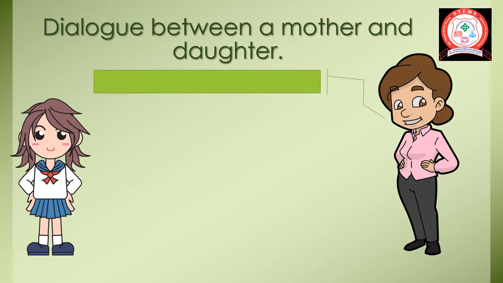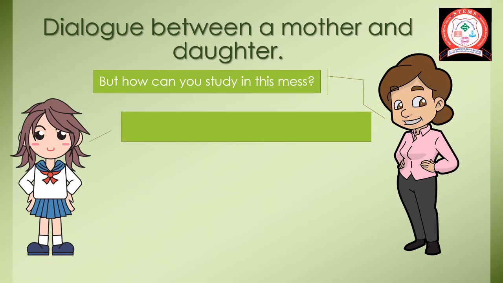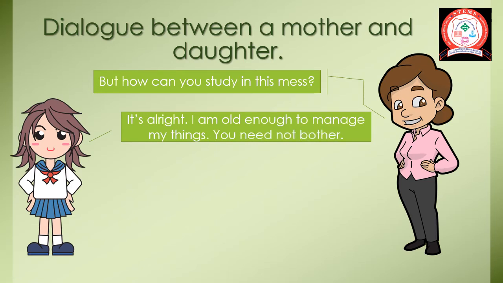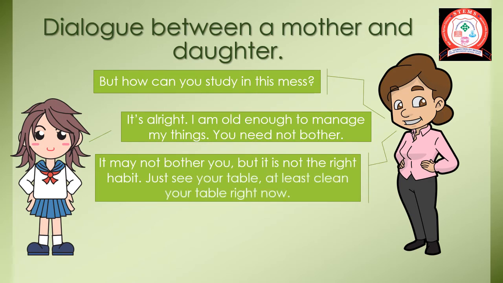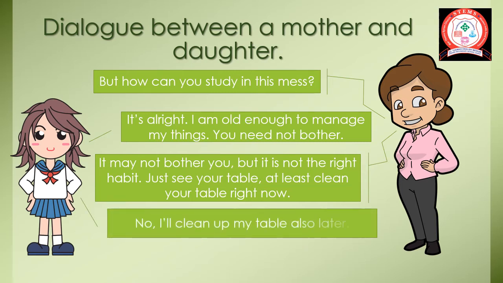Mother: But how can you study in this mess? Daughter: It's all right. I am old enough to manage my things. You need not bother. Mother: It may not bother you, but it is not the right habit. Just see your table. At least clean your table right now. Daughter: No, I will clean up my table also later.